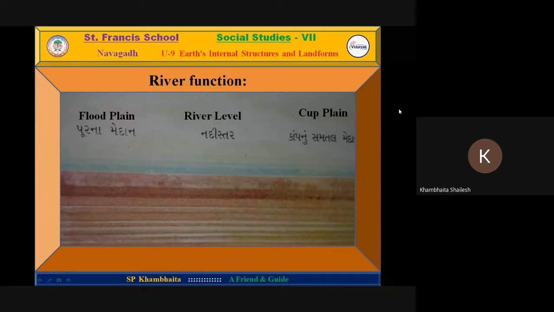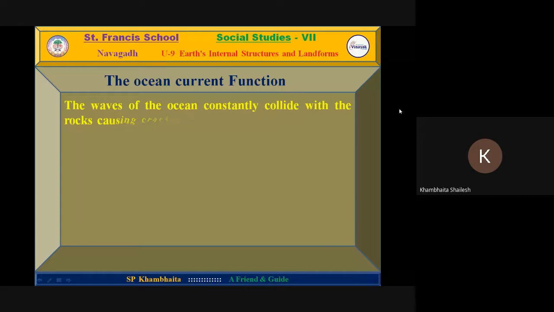Then we will go with the sea, the ocean. Now in the ocean we see so many kinds of things. Here at the bank we can see the beach. There we get tides. What are the functions of tides? We are going to discuss it. Functions of tides, or in other words, we can say sea currents. We all love to bathe in the sea, and enjoy whenever we go to the seashore, the different beaches.